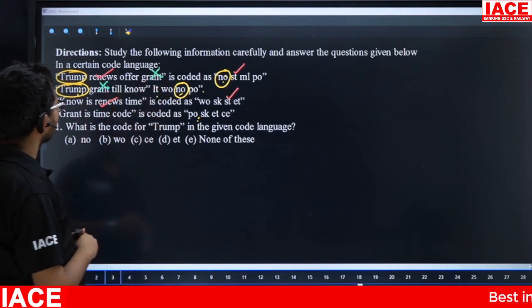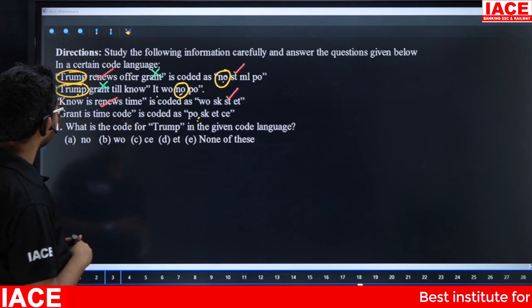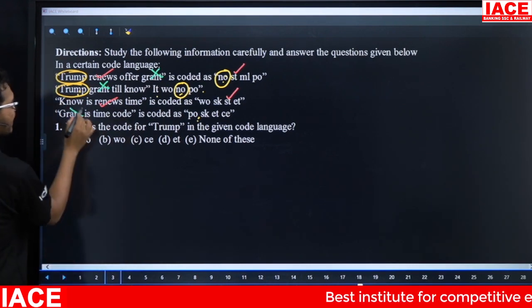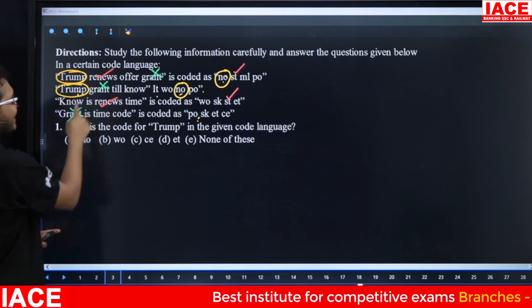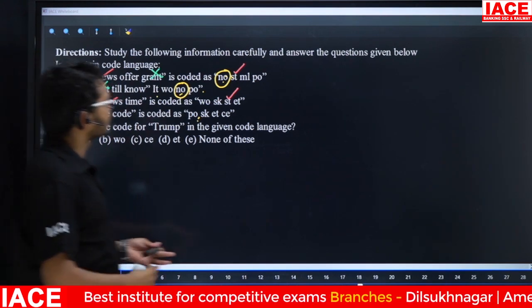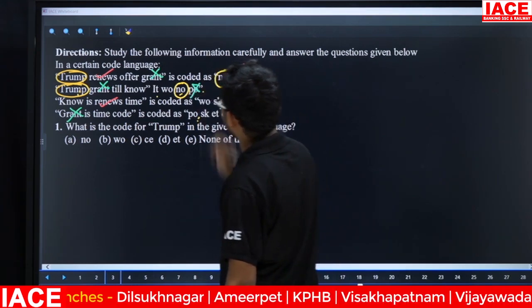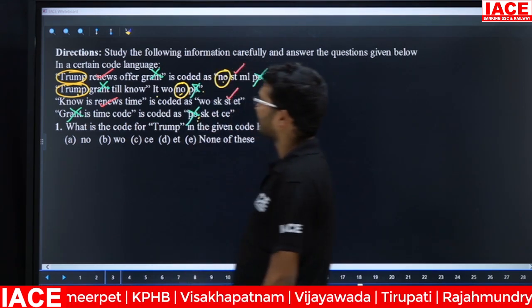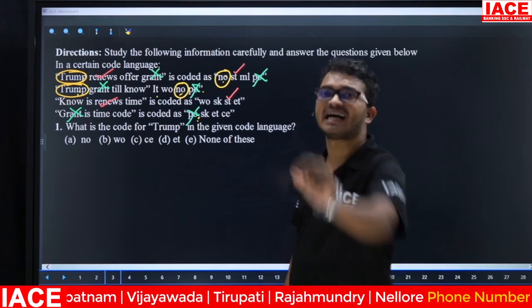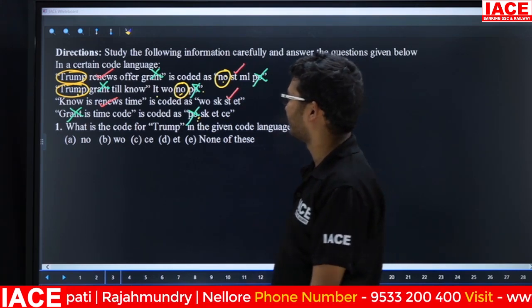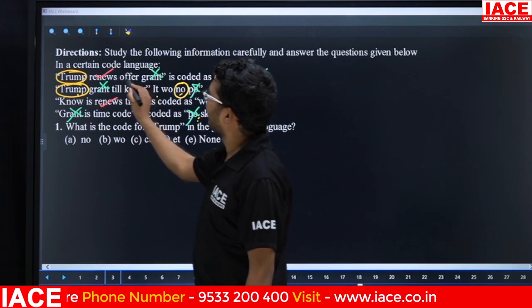Then first line, friends, check here: first line, second line, next. See here, the last line also has grant. Now first line, second line, last line, common code is what? PO. Here also we are having PO, and next here also we are having PO. That means what is the code for grant? The answer is PO. Yes.